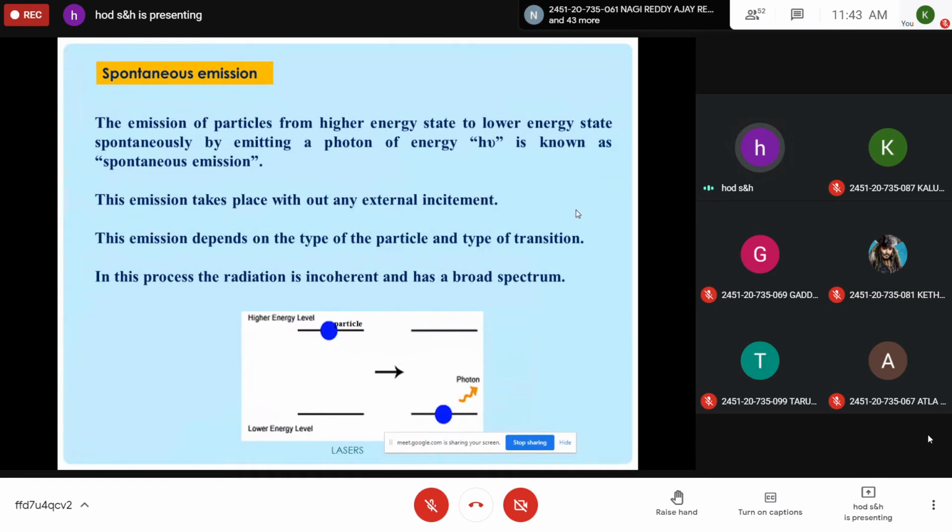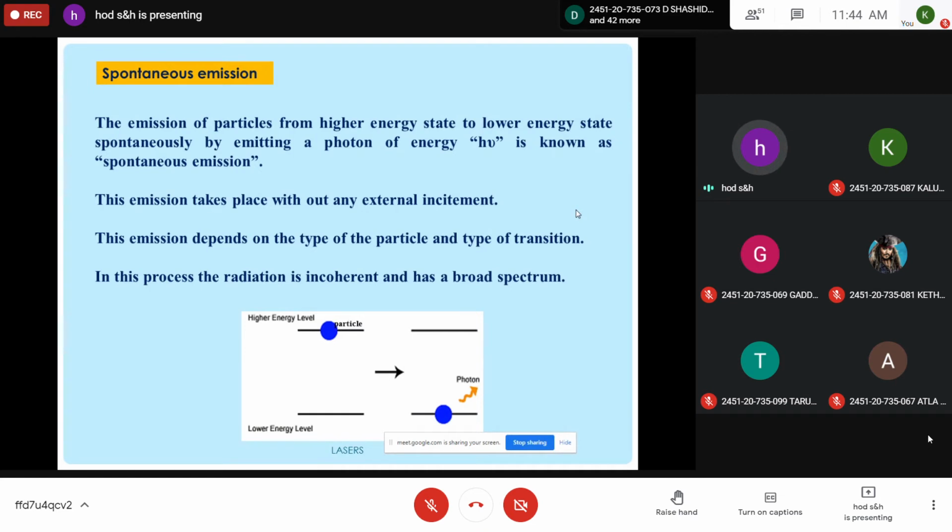The second mechanism is spontaneous emission. Take the heading and take the figure. Spontaneous emission. So in the first process, by absorbing a photon, a particle or atom gets excited, moving from lower energy to higher energy level.